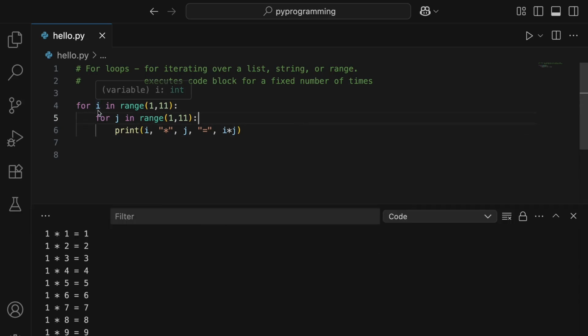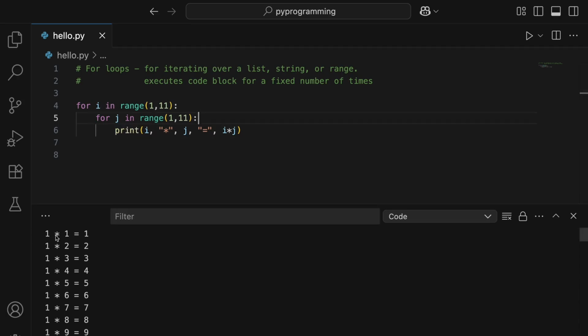So the first loop is going to start with 1, and then it will execute this loop, and in this loop it is going to start from 1 and it will go till 10 and it will keep on multiplying. So we are multiplying i with j. So i in the first iteration is 1, but then j will get completed and then only it will exit, and then i will start the second iteration.